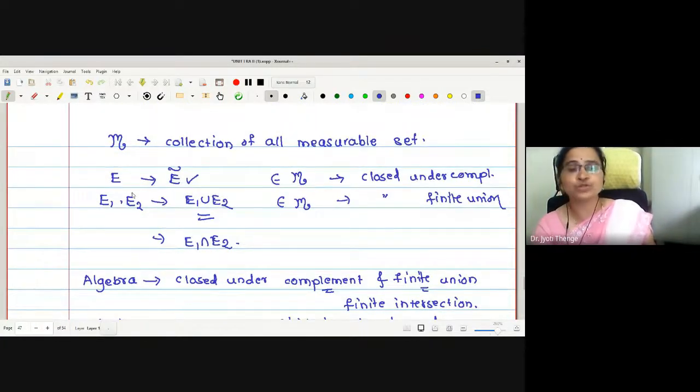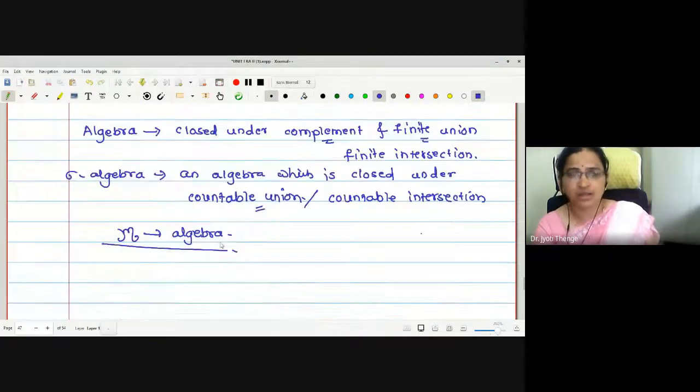This last point you should understand: the collection of all measurable sets forms an algebra. In order to convert this algebra to a sigma algebra, we simply have to prove that curly M, the collection of all measurable sets, is closed under countable union. That is what our next theorem is: the collection curly M of all measurable sets is a sigma algebra. That we will take in the next lecture.